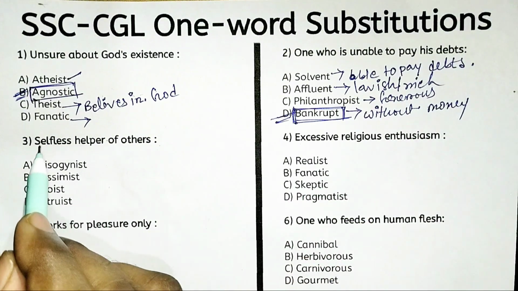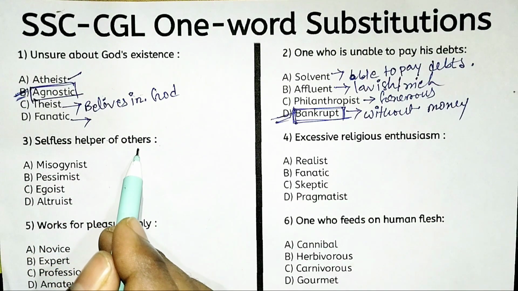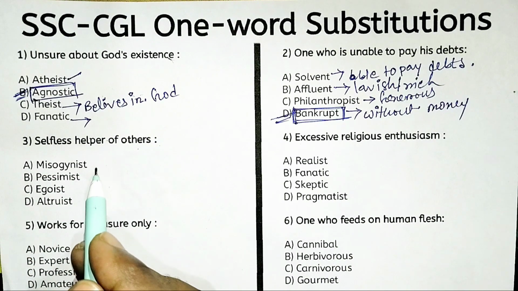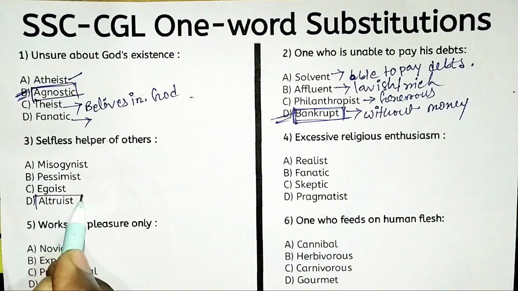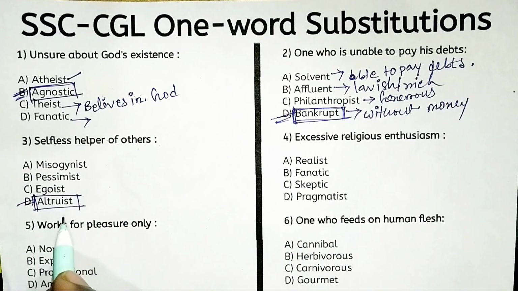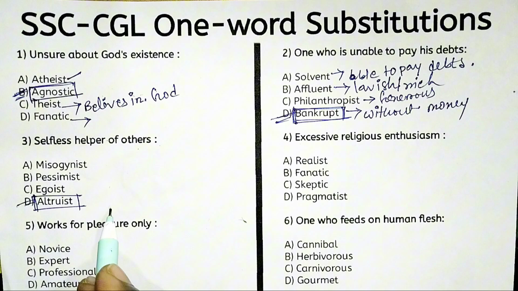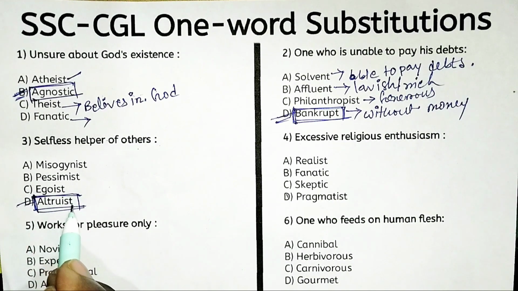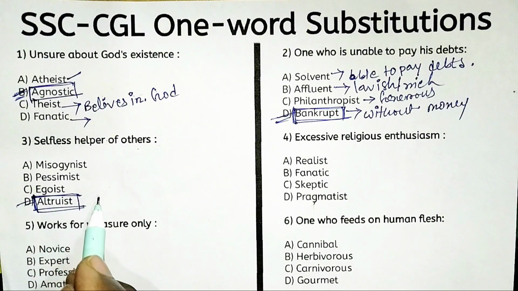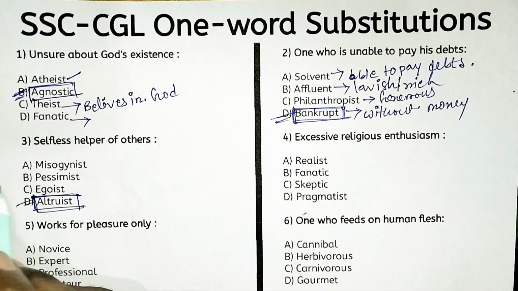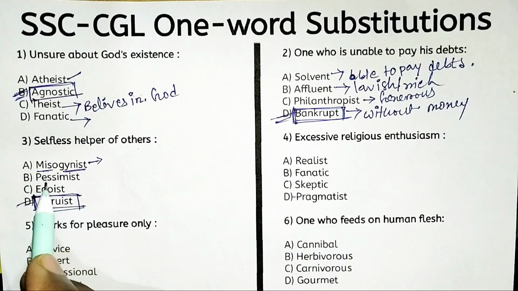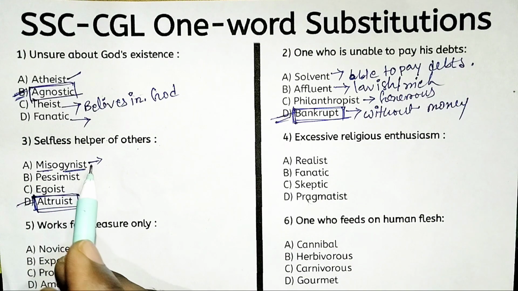Next, selfless helper of others. Selfless helper of others means option D, altruist. So altruist suggests someone who selflessly helps others without personal gain. Without personal gain, that is altruist, or briefly we can say selfless helper of others. Look at the other options. Misogynist. Look, here is a miso and gynist. So misogynist suggests someone who hates women.